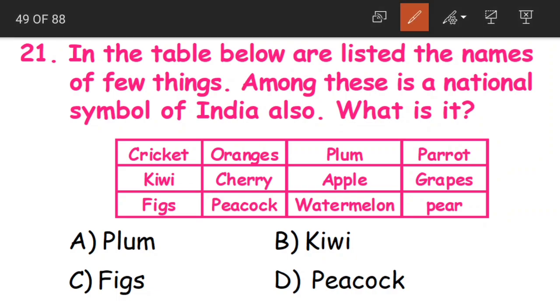First, we'll just read it out. What are there? Cricket, oranges, plum, parrot, kiwi, cherry, apple, grapes, figs, peacock, watermelon, and pear. Okay, and what is our national symbol? National bird? It is the peacock. And we have the peacock here. So that is why D is the correct answer.